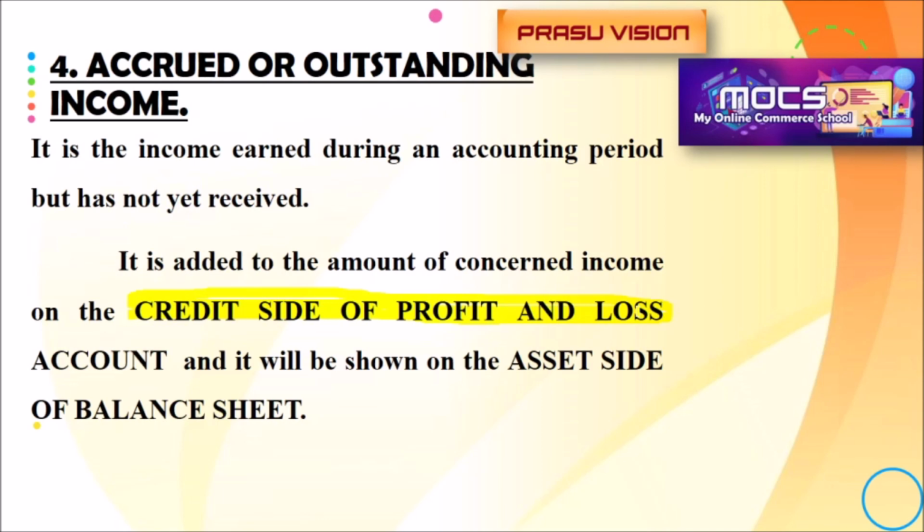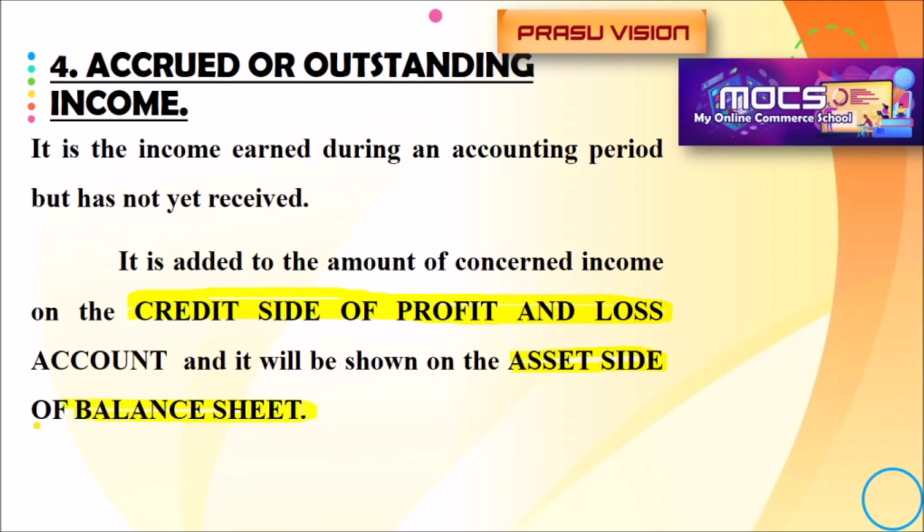We will write on the credit side of the profit and loss account: by interest 1000, add accrued interest 100, total 1100 in the amount column. And it is an asset. Accrued interest, or accrued income, is an asset that will be shown on the asset side of the balance sheet. Remember that it will be shown on the asset side of the balance sheet.